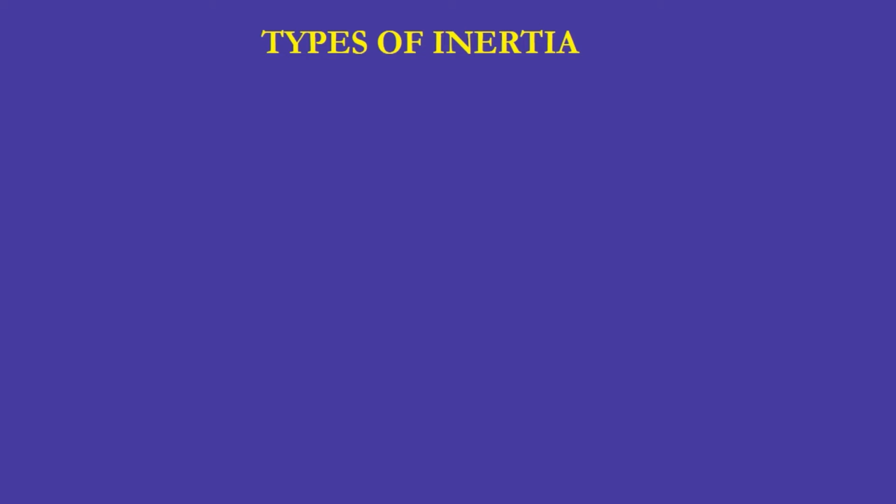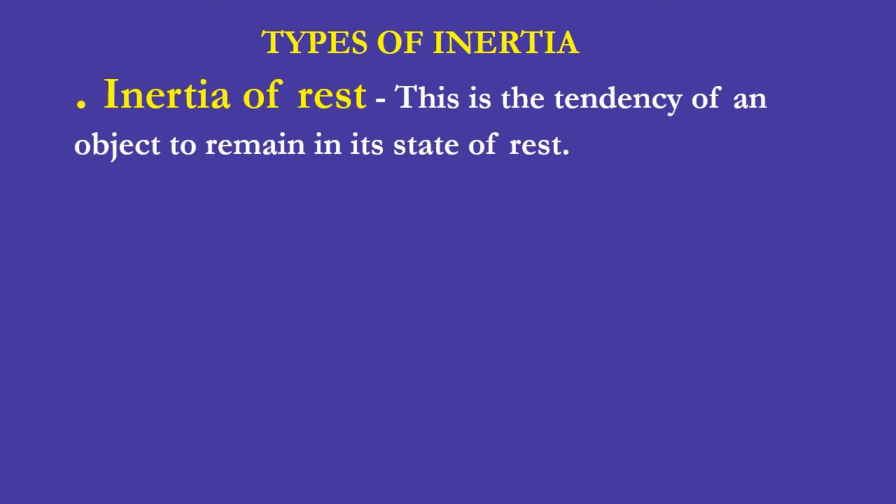Inertia is of three types. Let's study about the types of inertia. The first one is inertia of rest. It is defined as the tendency of an object to remain in its state of rest. In our day-to-day life, we can see many examples of inertia of rest. Because of inertia of rest, a person standing in a vehicle tends to fall backward when the vehicle starts moving.